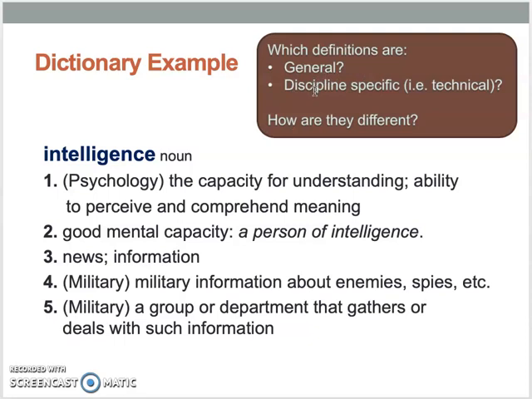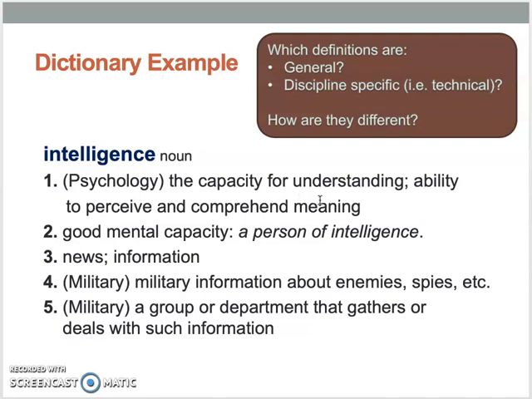Which definitions are general, which are discipline-specific? The word intelligence. Now you can see that it has the word psychology here in parentheses. So all of these are different definitions, but this one is discipline-specific for psychology.